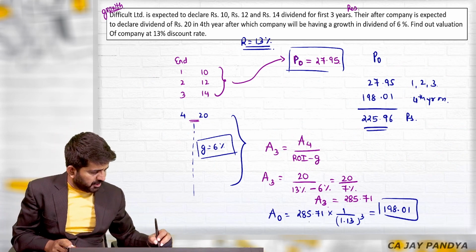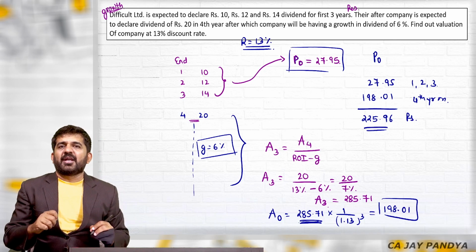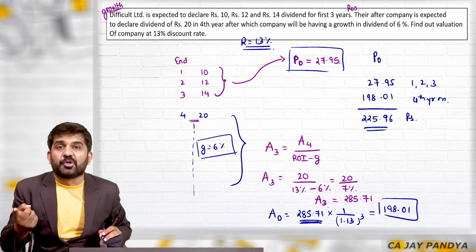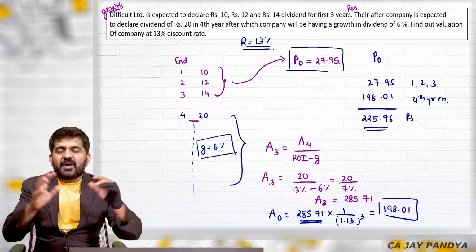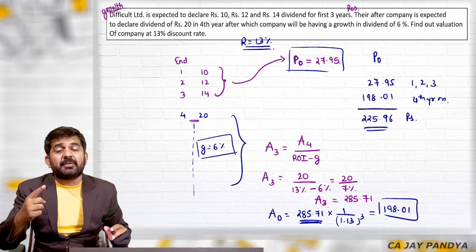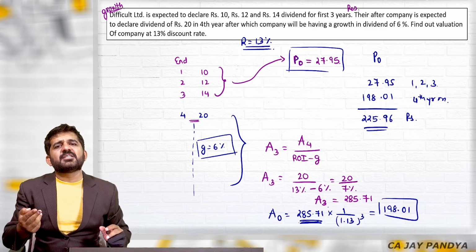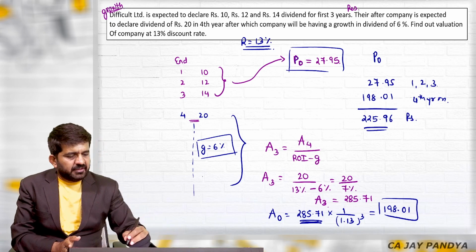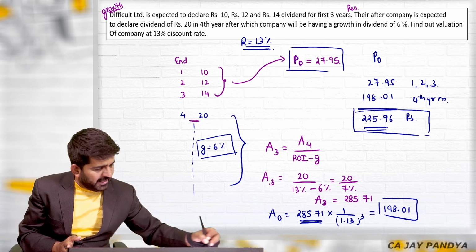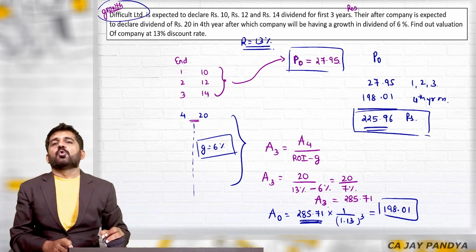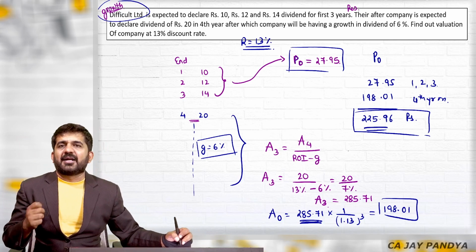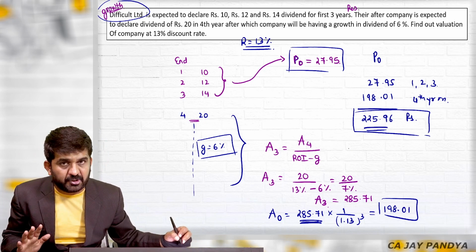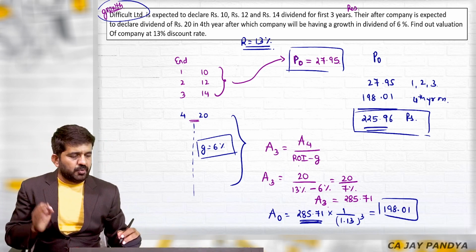Again, a good point is this. If you have an amount at the end of 3rd year, first there is an infinite cash flow starting from 4th year. So let us convert that infinite cash flow into present value, which will be at the end of 3rd year. Then again discount it for 3 years, and you will get the current present value. This is the maximum price I will be ready to pay for this Growth Difficult Limited. If the market price is 200, I will purchase it. If the market price is 250, I will not purchase it. And this is valuation in finance.